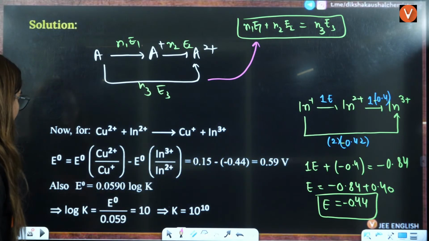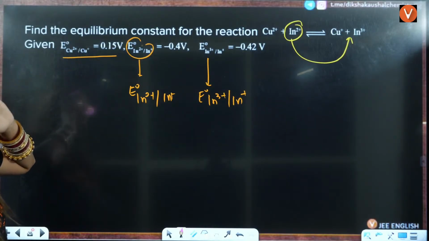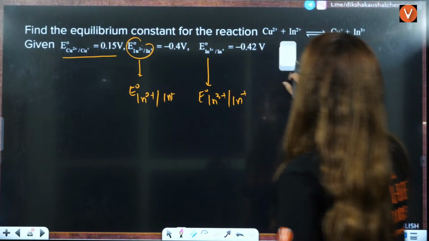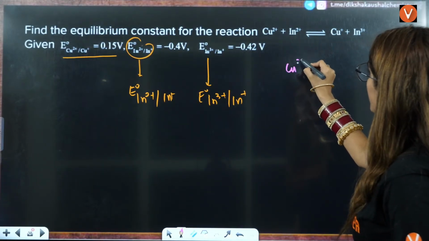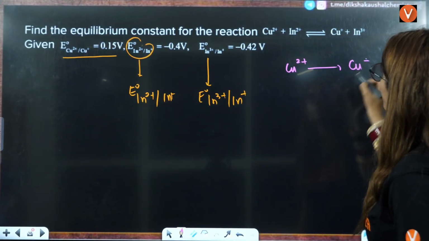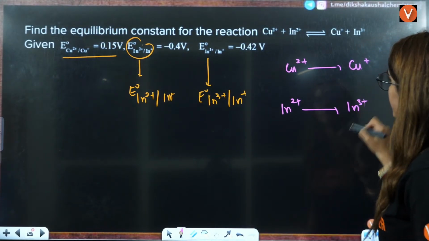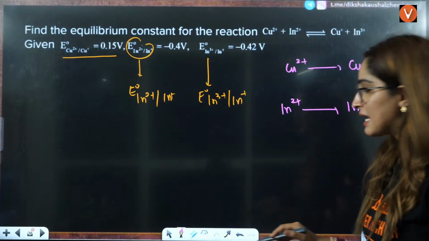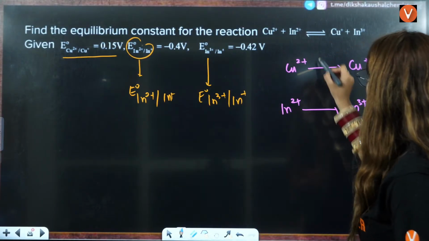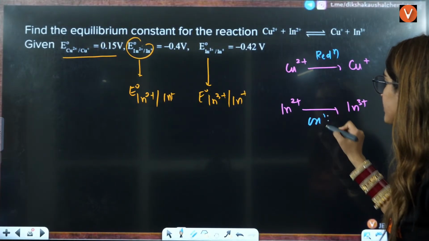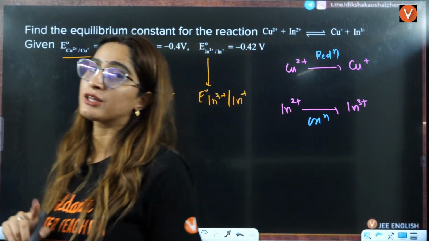So once you have that, now for this reaction they are talking about, here if you see, Cu2 positive is getting converted to Cu positive, and Ln2 positive is getting converted to Ln3 positive. Here the oxidation number is decreasing, so that means reduction is happening here. Here the oxidation number is increasing, that means oxidation. You always have cathode minus anode.